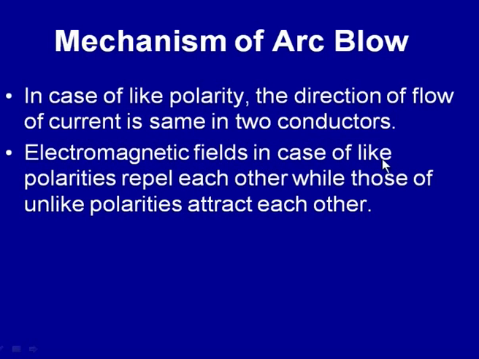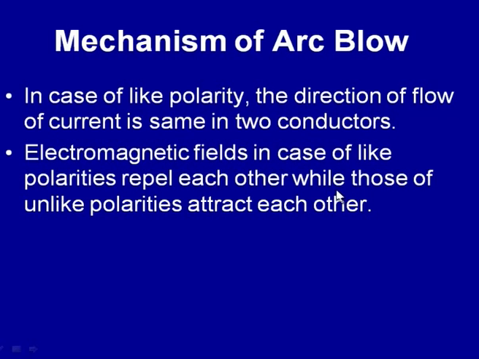So, electromagnetic fields in case of the like polarity repel each other, while in case of the unlike polarities they attract each other. In normal welding, the like polarity is observed, where welding current first flows through the arc and thereafter through the base metal, and when these two electromagnetic fields come close to each other, they tend to repel, and that is why the arc tends to deflect from the intended direction, that is, the axis of the electrode.